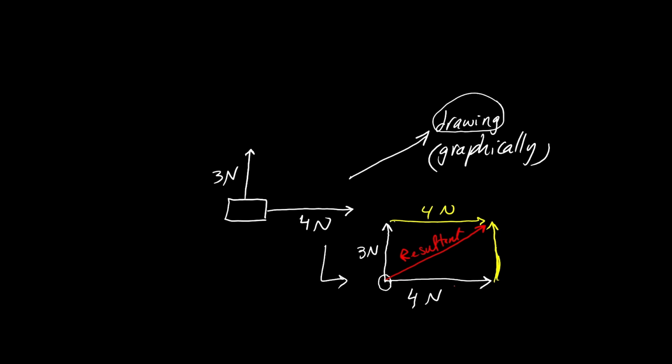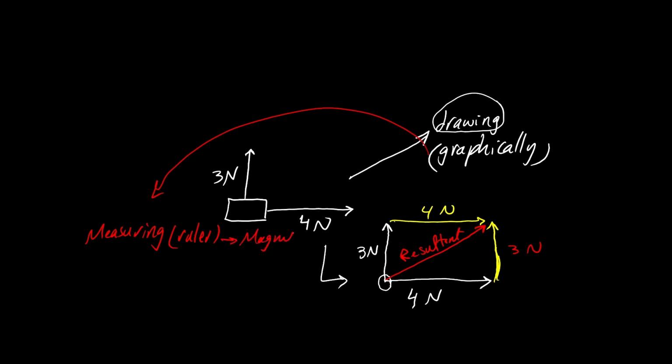We measure it. We said this is 4 Newton, this is 3 Newton. We measure the resultant, so we get it by only measuring. Graphically, we just measure it with the ruler. Now we get the magnitude by measuring its length. How to get the direction? It's a vector, so we also need the direction.